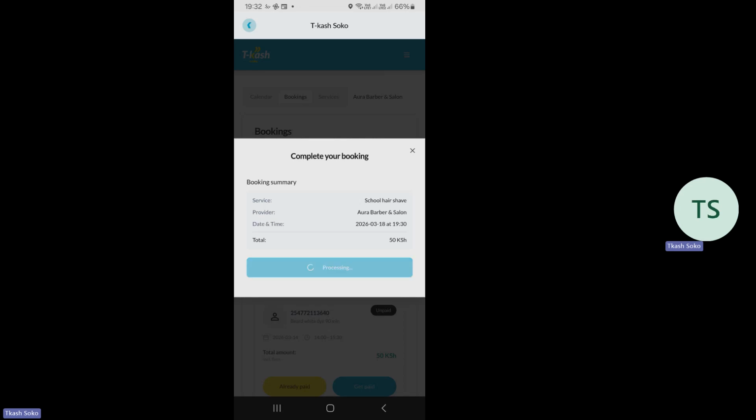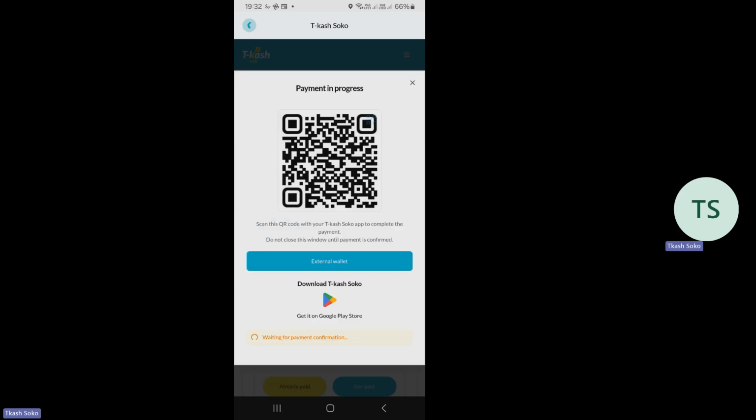So if I press on pay now, then this will be processed, and I will get the QR code. So the person who, of course, ordered for this will now have to scan this QR code for them to pay me. If they don't have the Tika Soko app, they can still pay me. How will they pay me?